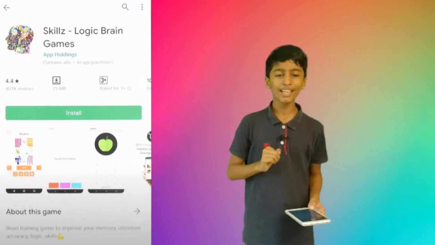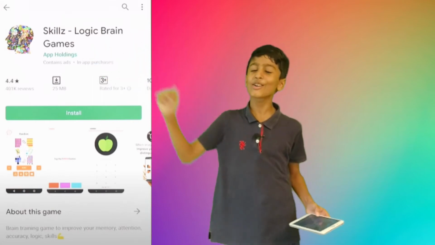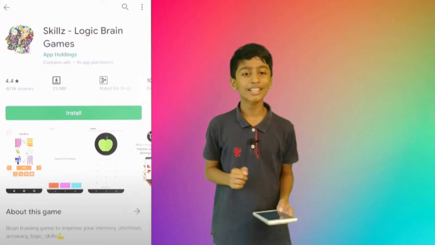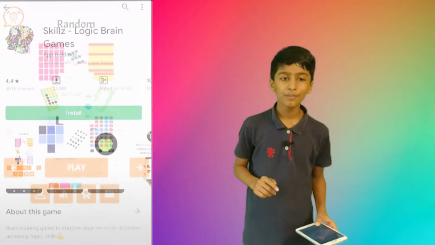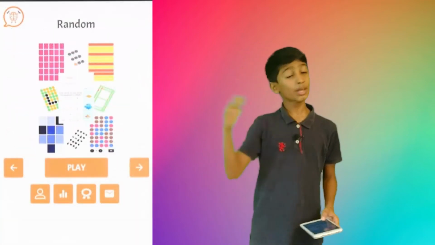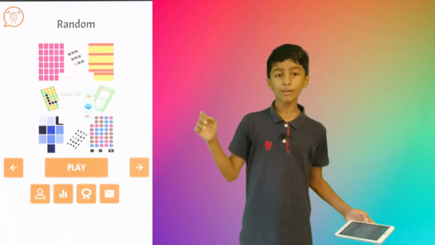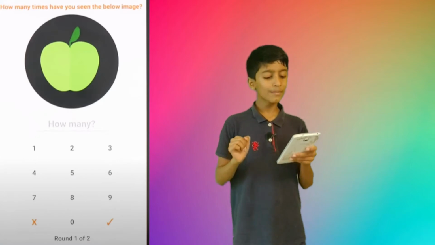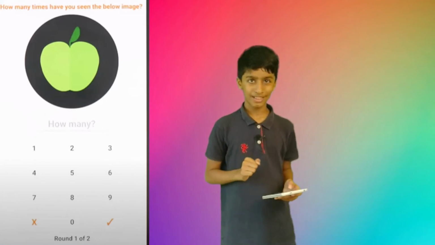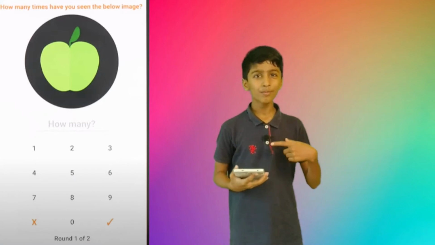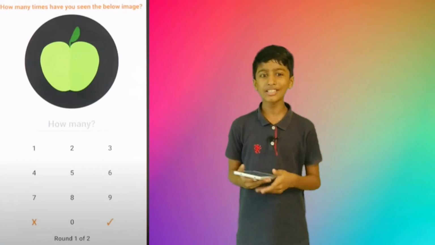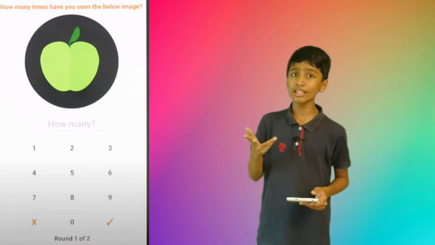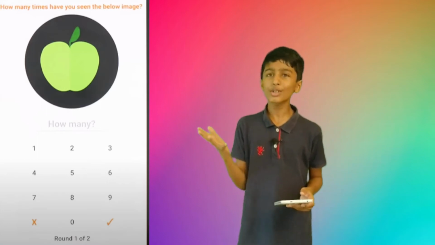Yes, it's Skills Logic Brain Games. So how can it help you? Yes, you can play randomly, and what do you see here? How many times have you seen this image below, right? You will be using the app. You can write there. If it is wrong, it will show you. If it is right, it will show you it's right.